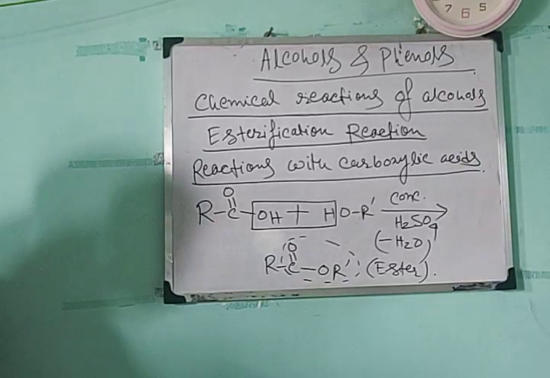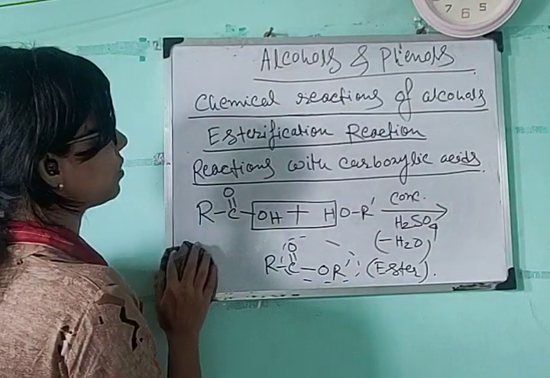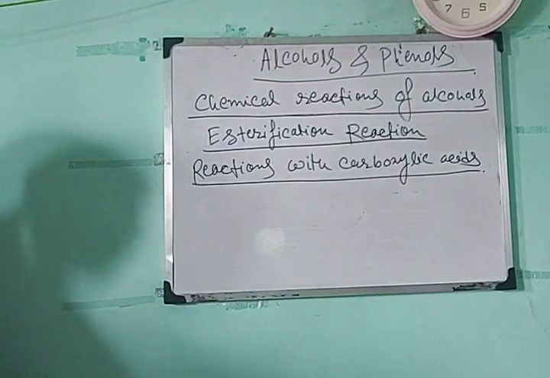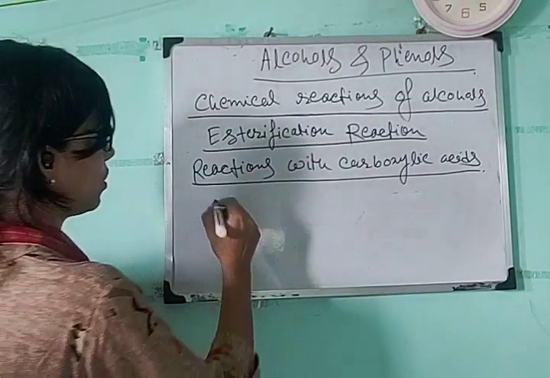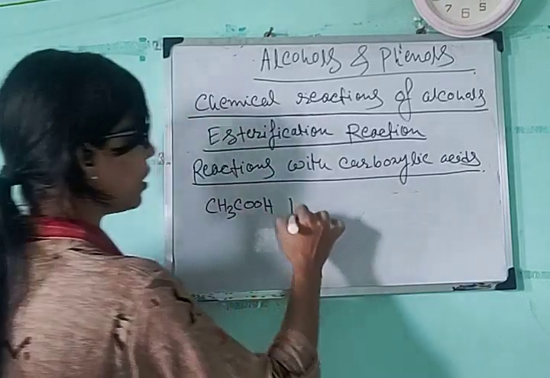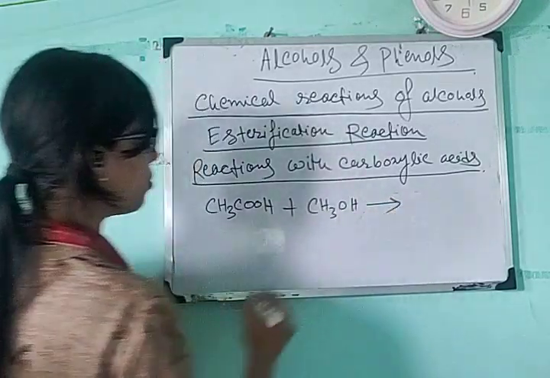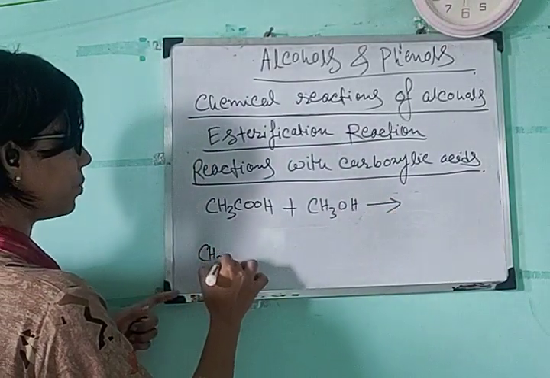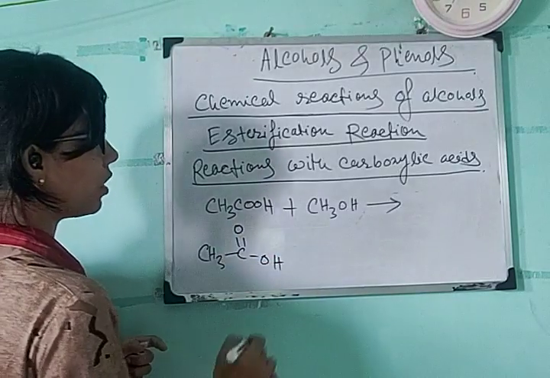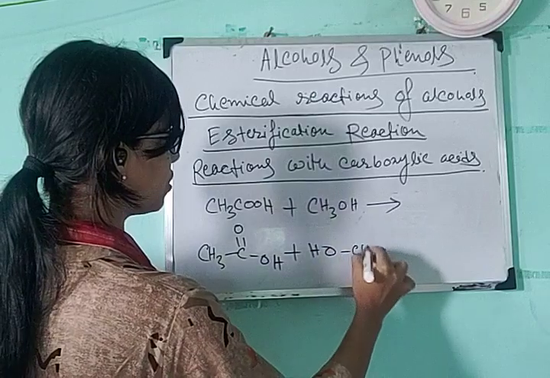So if I give an example, suppose you take acetic acid, and you are reacting with any alcohol, suppose methanol. Write it in bond line formula, acetic acid and OHCH3.